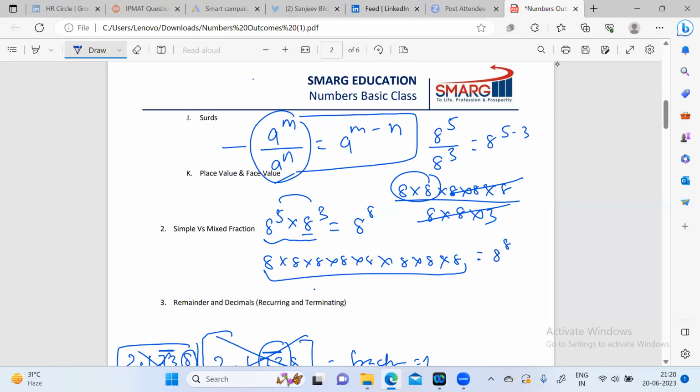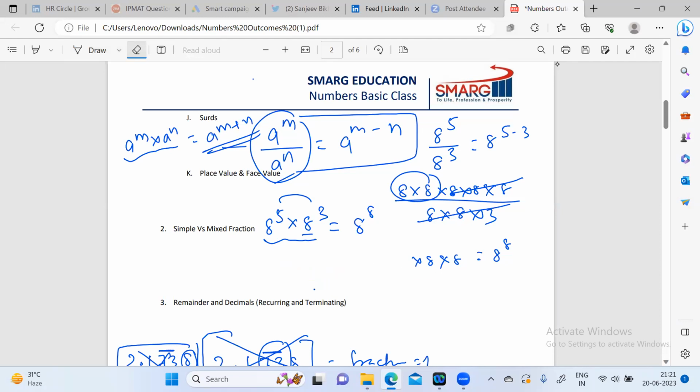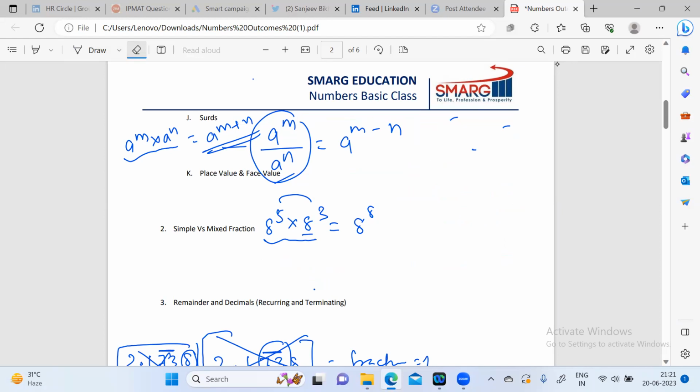So these two things you have to remember here: if it is written as this, you can do m plus n. So this is the calculation based on power. We'll do some examples ahead where this particular formula is used.